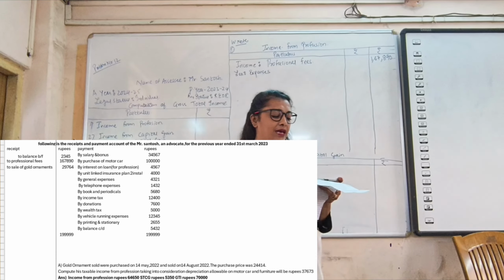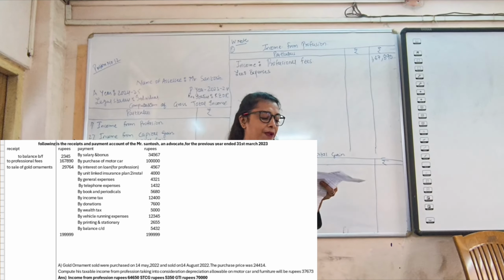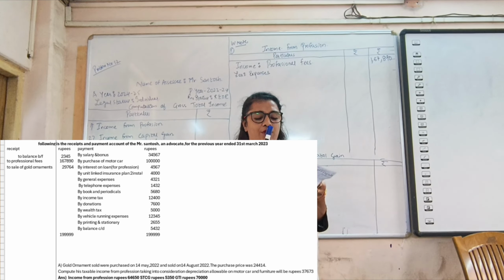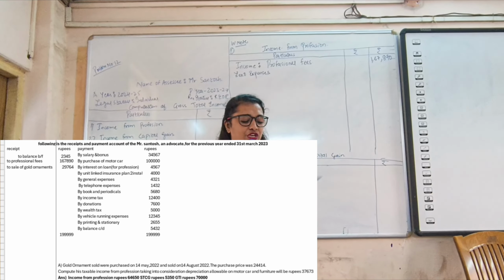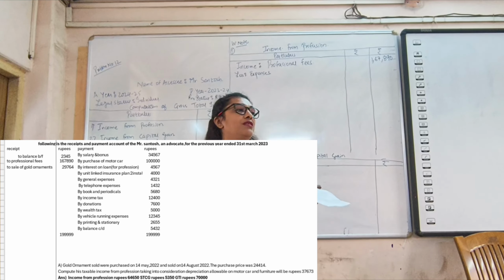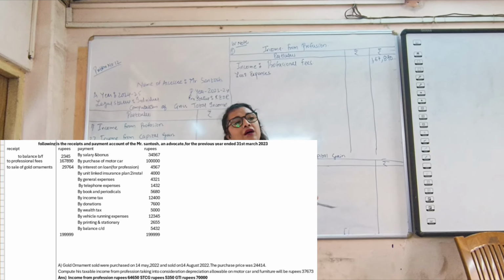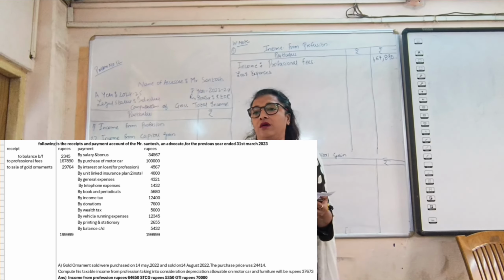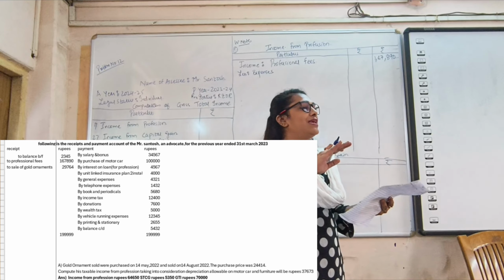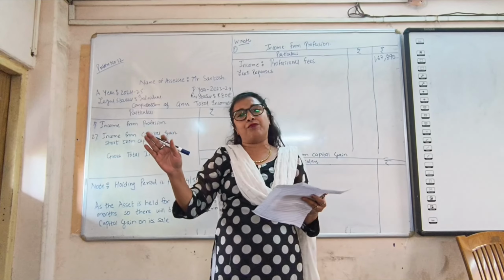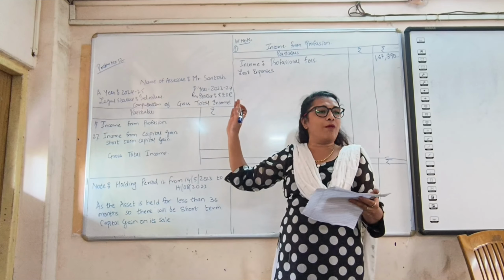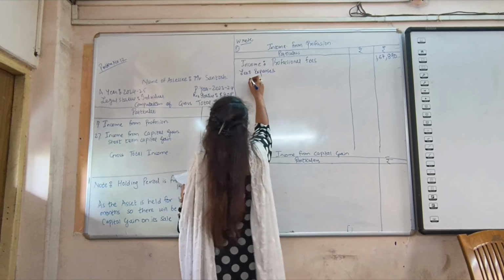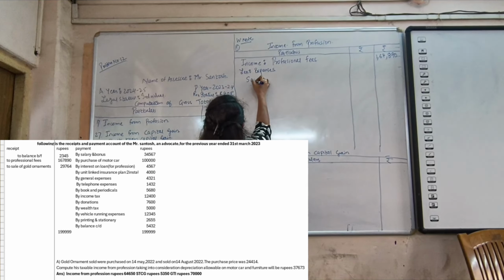The second adjustment they have given says the taxable income from profession should be computed taking into consideration depreciation allowable on motor car and furniture, which comes to 37,673. This is our allowable expenditure. For this adjustment, they have not given any other detail. Directly, they have given the absolute amount. So we will deduct that part also from income from profession. So let us start the expenses. Whatever allowable expenses are there, directly we are going to read.